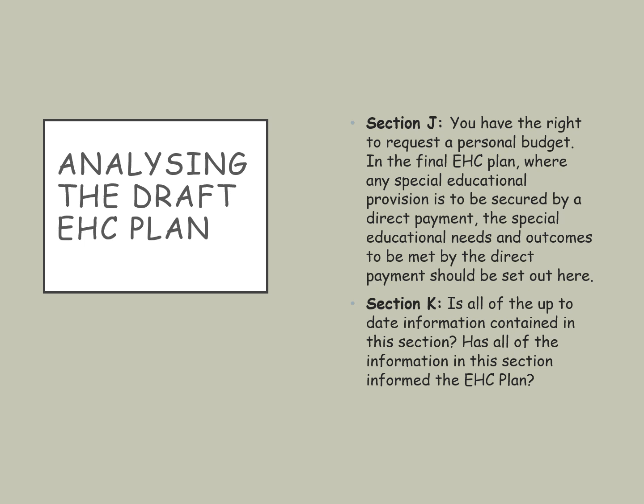In Section J, you have the right to request a personal budget. In the final EHC plan, where any special educational provision is to be secured by a direct payment, the special educational needs and outcomes to be met by that direct payment should be set out here. And in Section K, this is all the up-to-date information contained within this section. Has all of the information in this section informed the EHC plan? So go back and have a look at your reports. Is anything missing?